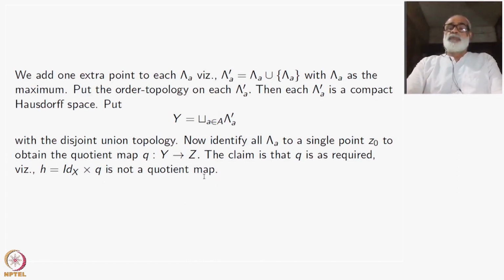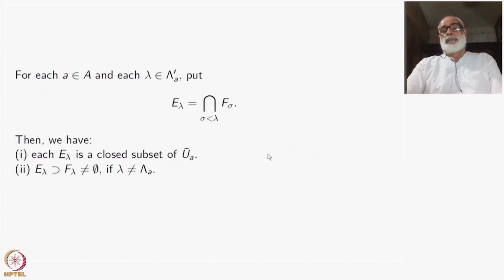So two things we have to prove. Actually, we have to prove only that identity cross Q is not a quotient map. For that, we have to prove something. Here is a preparation for that.